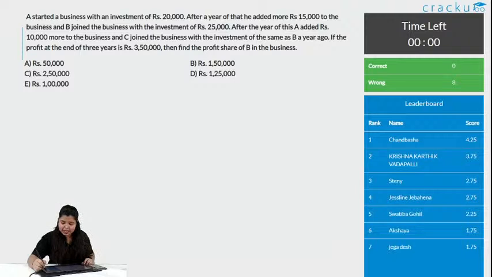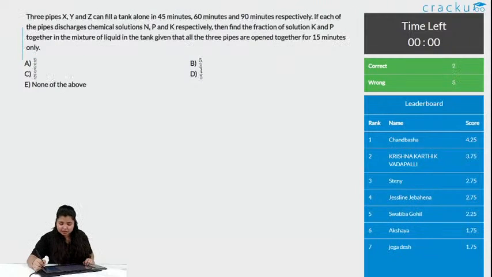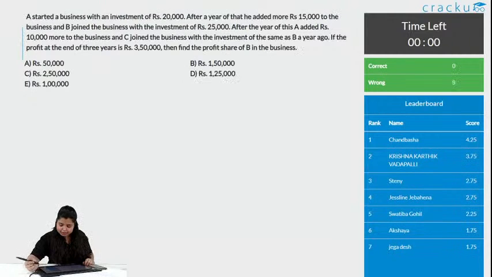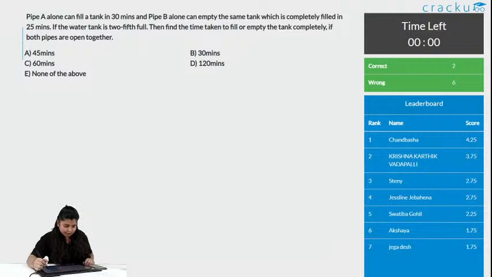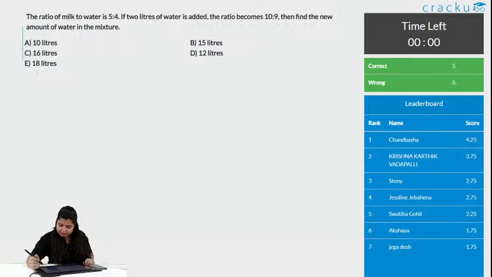Or the one with A, B and C investing in a business? Please do let me know. I'm waiting.